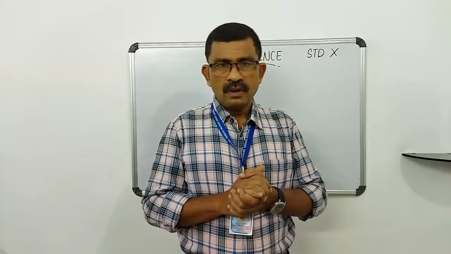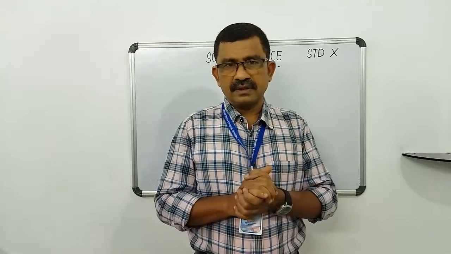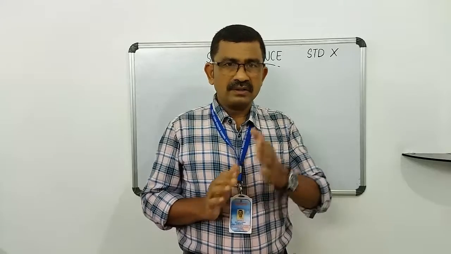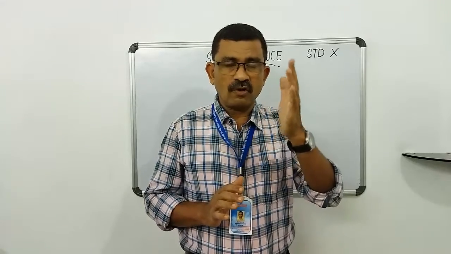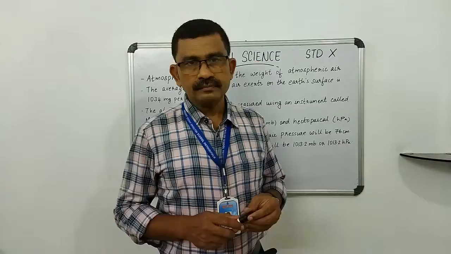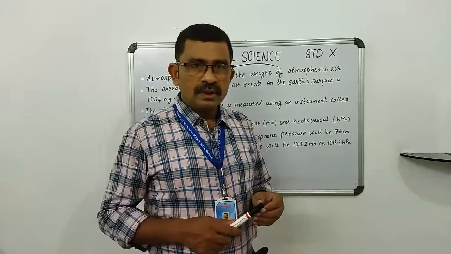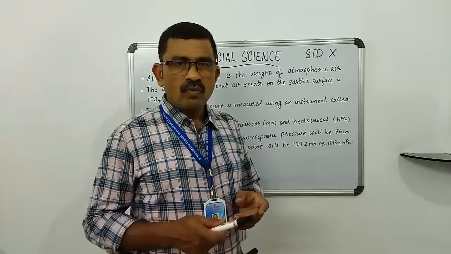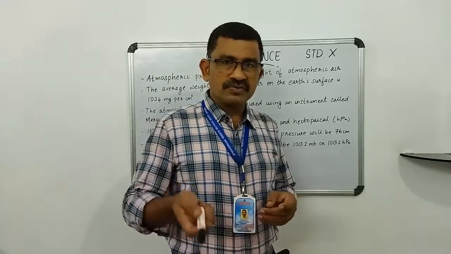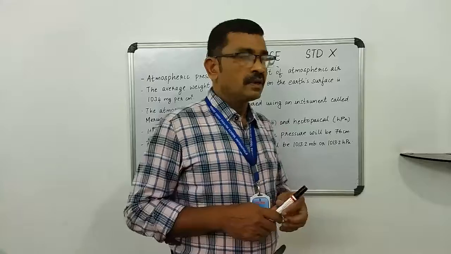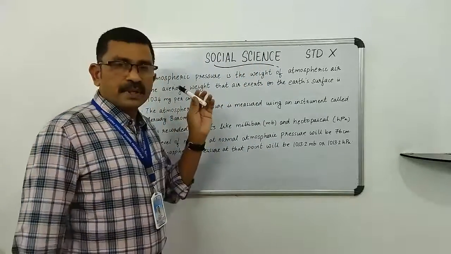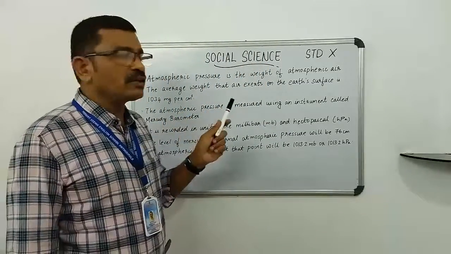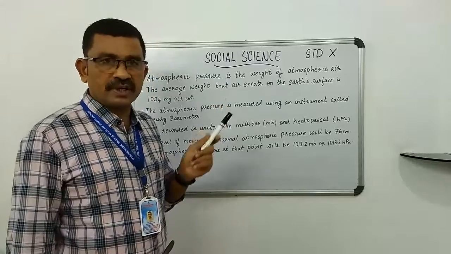Now, let's discuss in detail the different kinds of wind, their effects and the formation of the winds. Now, let's move on to the next topic, variation in atmospheric pressure. Atmospheric pressure is the weight of atmospheric air.